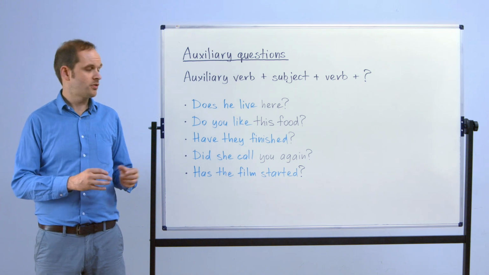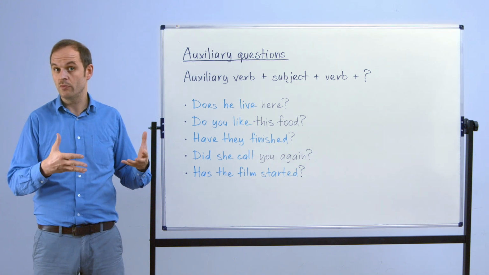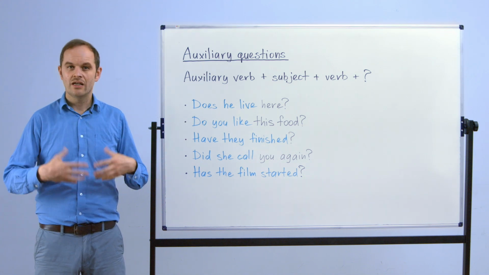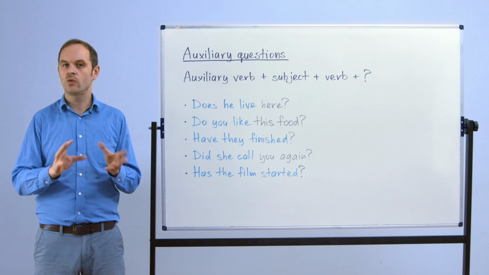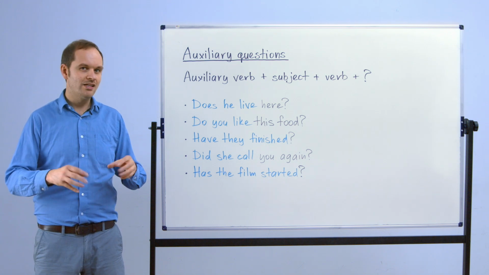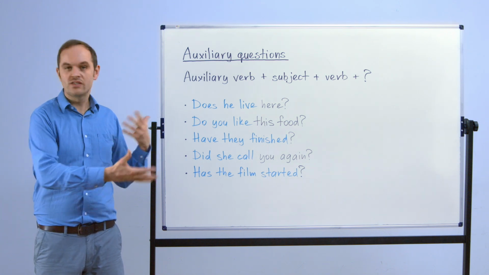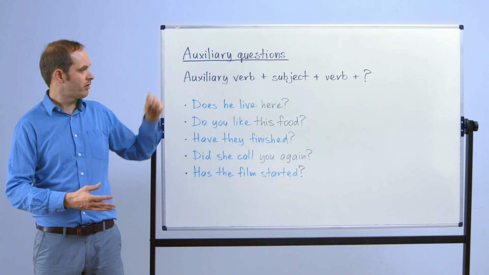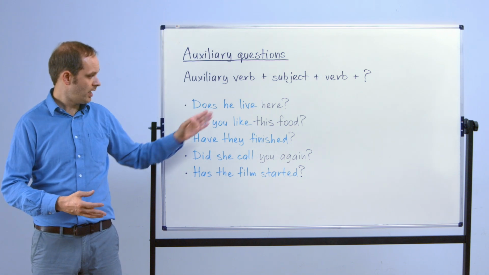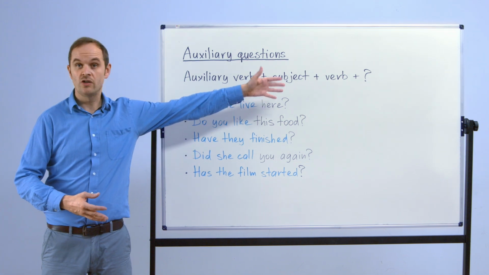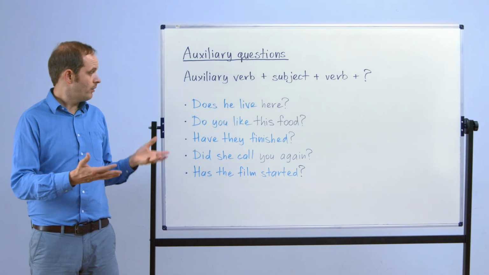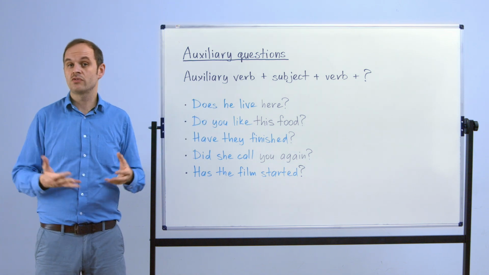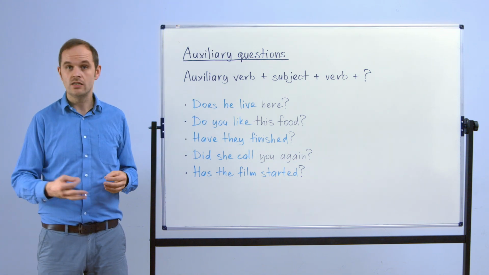The auxiliary questions are called that because they contain and start with auxiliary verbs like does or do or have or did. An auxiliary verb is an extra verb that's quite flexible, and that again is not so important here as what is the actual function of the question itself. Now in terms of the structure, auxiliary verb plus subject like he or you or they plus the verb with a question mark. Now if we have a look at these questions, for example, does he live here? Well again the answer is very simple, yes he does or no he doesn't.